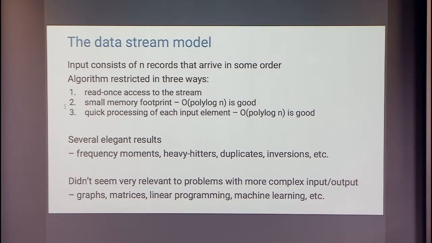So going back to the data stream model that Alon, Matias, and Szegedy popularized, here the input has n records that arrive in some order, and the algorithm is restricted in 3 ways. Number 1, you have read-once access to the stream. You only read an element and then it's gone. You never see it again.